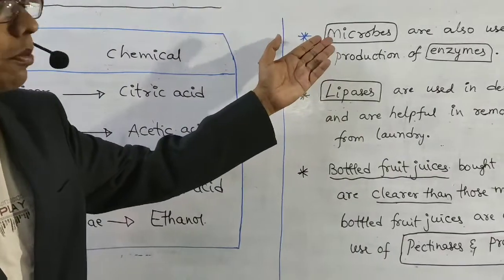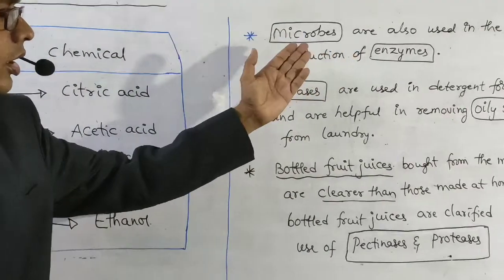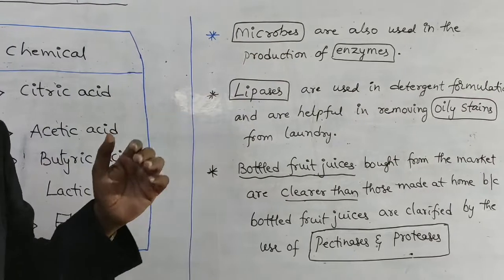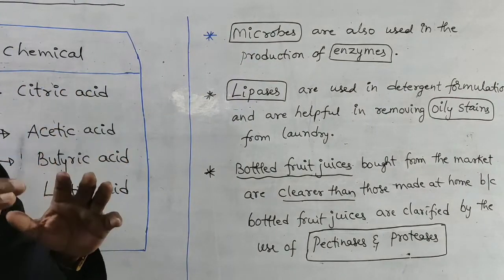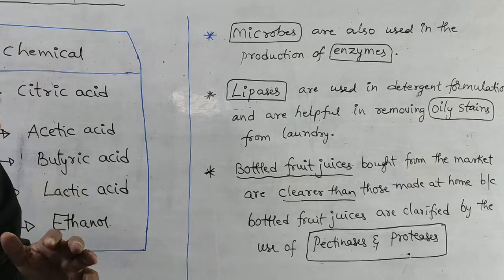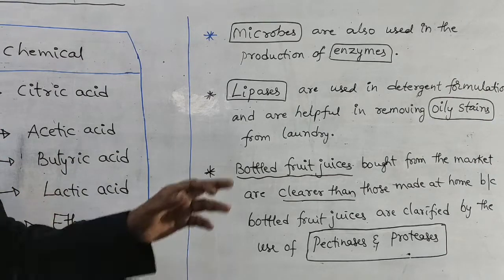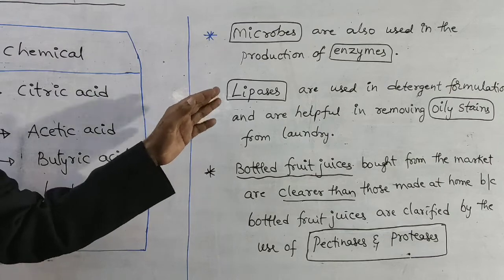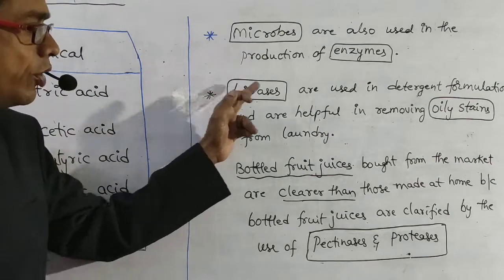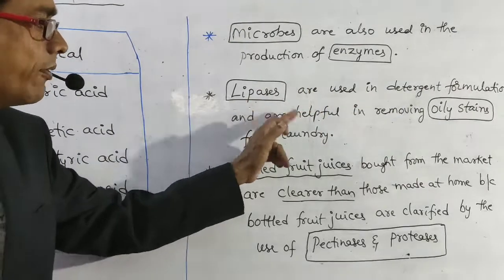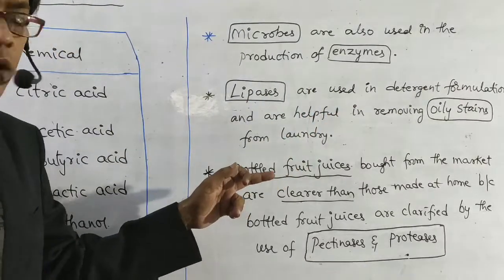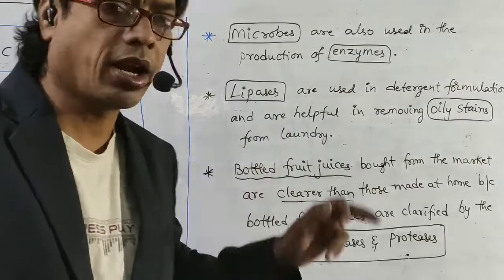See, microbes are also used in the production of enzymes. That means some microorganisms are also used in the production of enzymes. Lipases are used in detergent formulations and are helpful in removing oily stains from laundry.